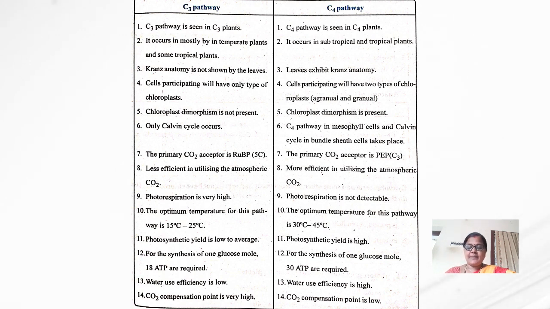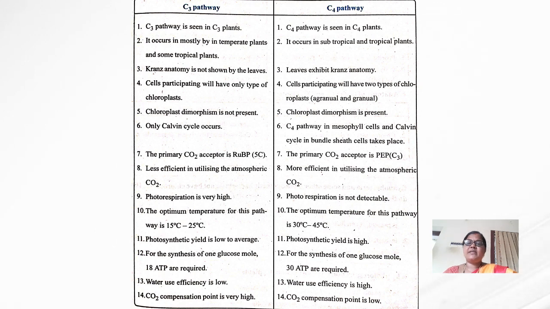And in the C3 pathway, water use efficiency is very low, and when it comes to the C4 pathway, water use efficiency is very high. In the C3 pathway, the photosynthetic yield is low to average. And when it comes to the C4 pathway, the photosynthetic yield is very high. So these are the differences between the C3 and C4 pathways. These C3 and C4 pathways are the end products of the dark reactions.